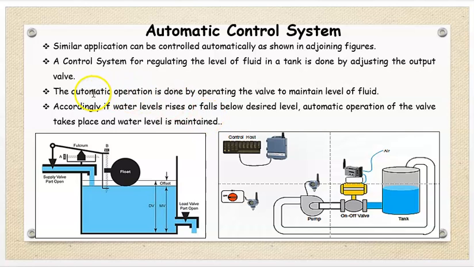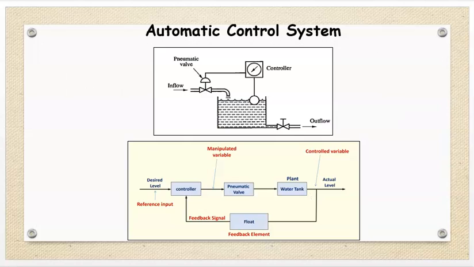Therefore, same has been explained here. A control system for regulating the level of fluid in a tank is done by adjusting the output valve. The automatic operation is done by operating the valve to maintain level of fluid. Accordingly, if water level rises or falls below desired level, automatic operation of the valve takes place and water level is maintained. Therefore, see this automatic control system.